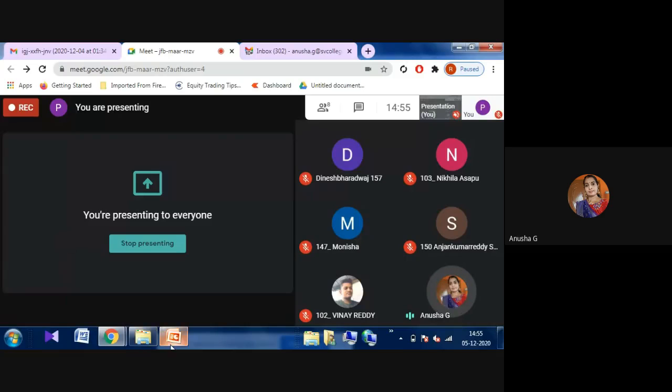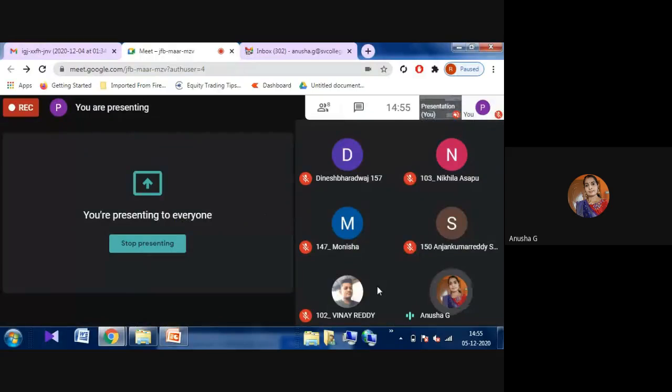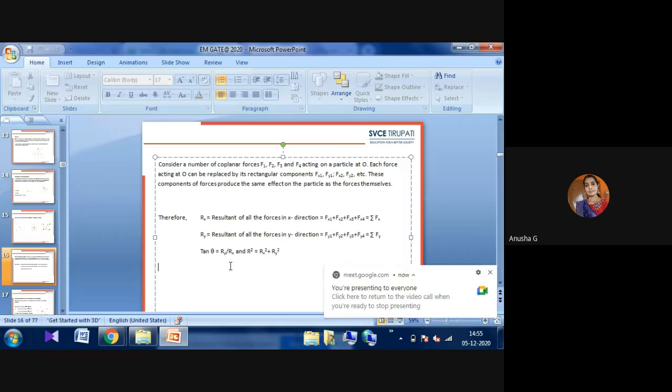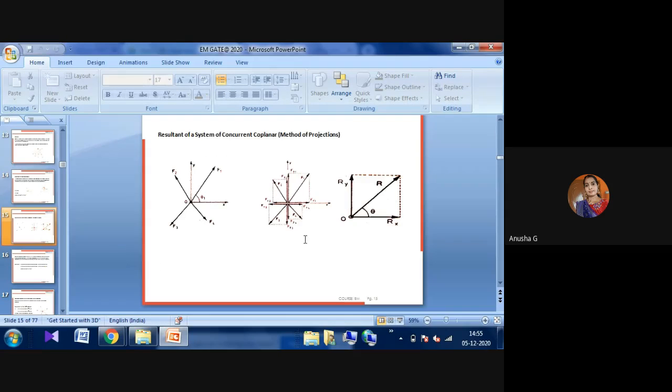There will be a third position, that is the opposite condition, which will be our resultant. Here you can observe this: the resultant of a system of concurrent coplanar forces. There is also the method of projections that we have to observe here.